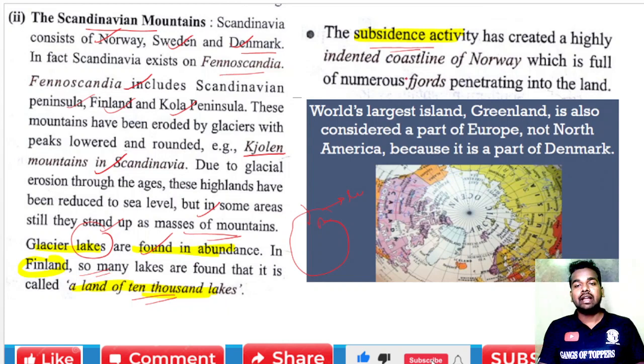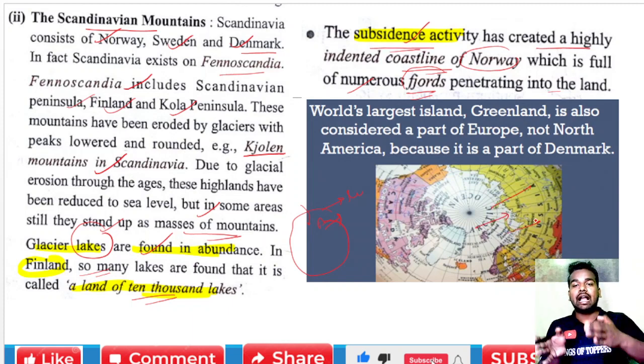And due to the movement of these rocks, the subsidence activity takes place, and it has created the highly indented coastline of Norway, which is full of numerous fjords penetrating into the land. What is a fjord? It is a deep inlet of sea between the high peaks of mountain, penetrating into the land.